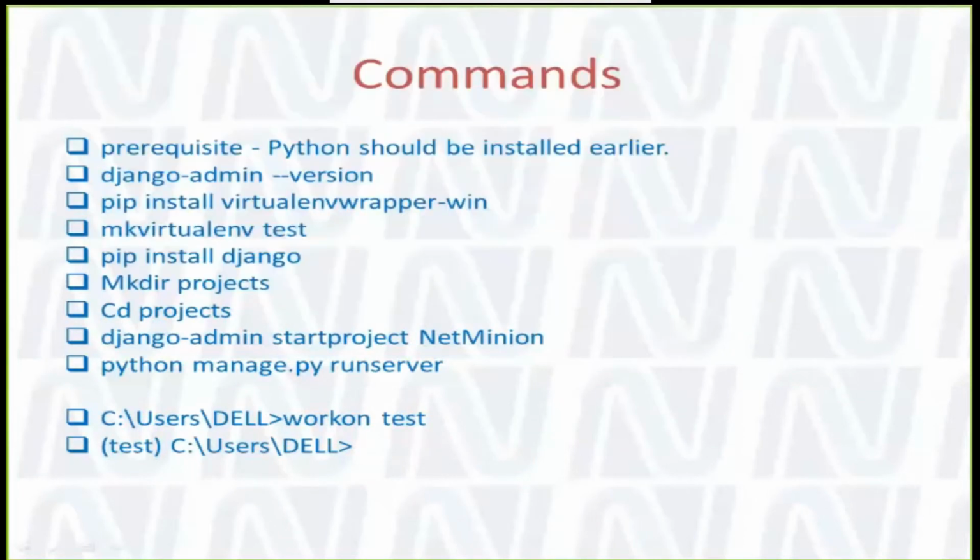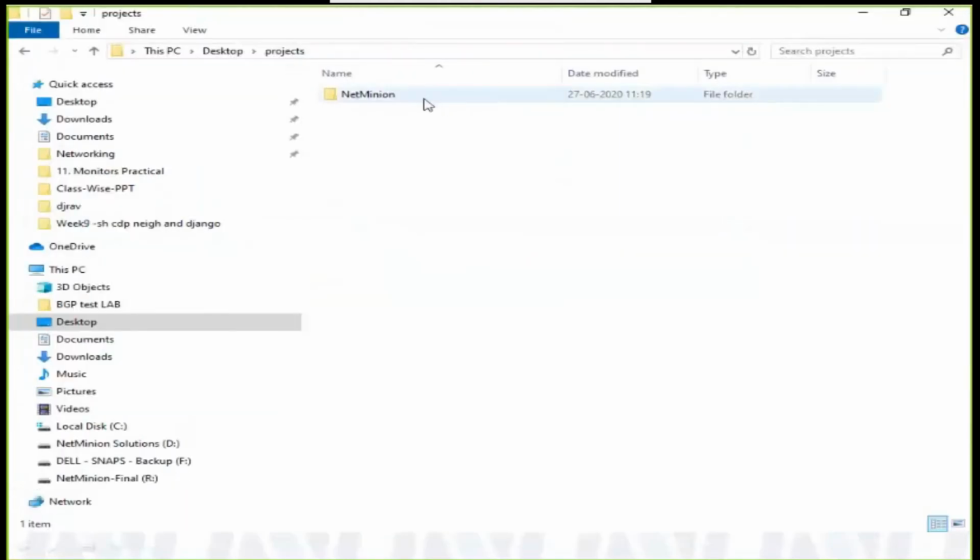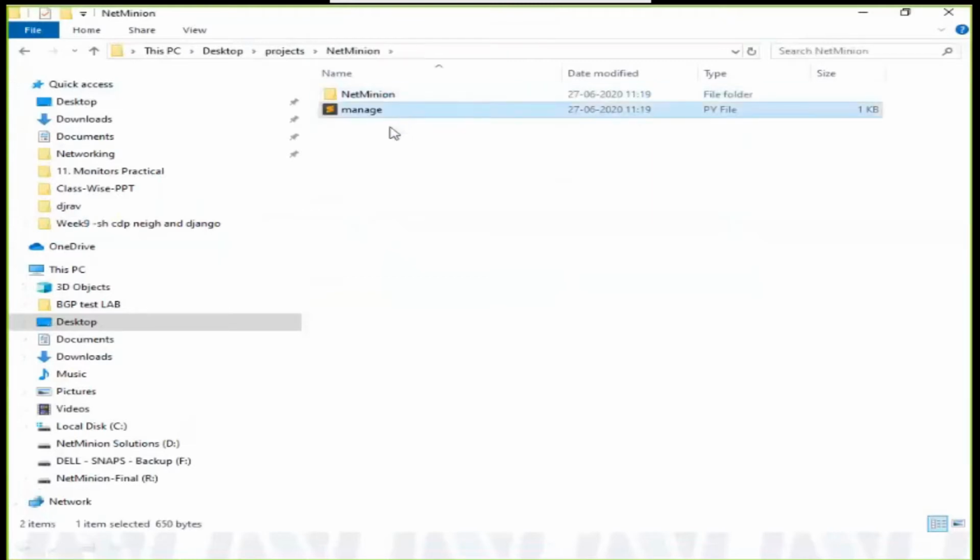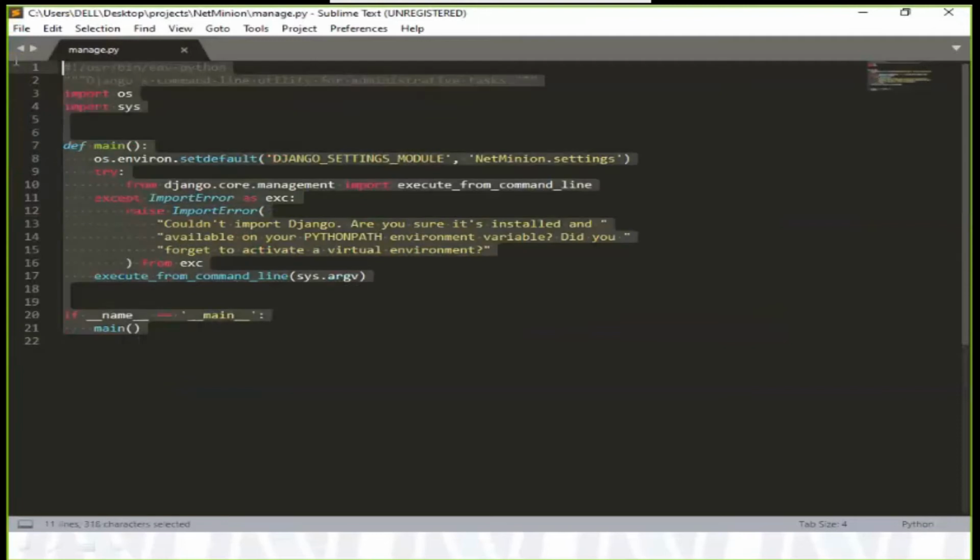Here you go, a project named projects. There is projects on the desktop, and here is NetMinion. If you click on manage, there are a couple of files with the .py extension.